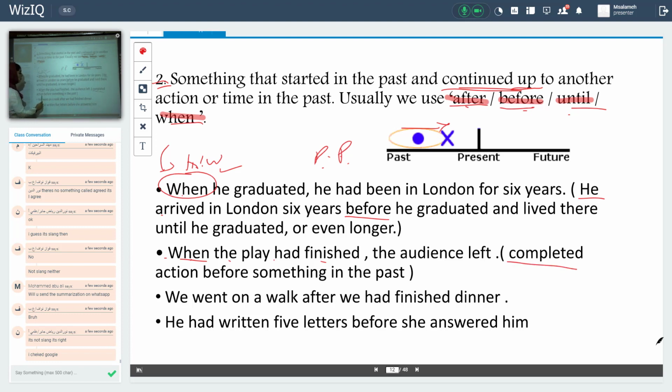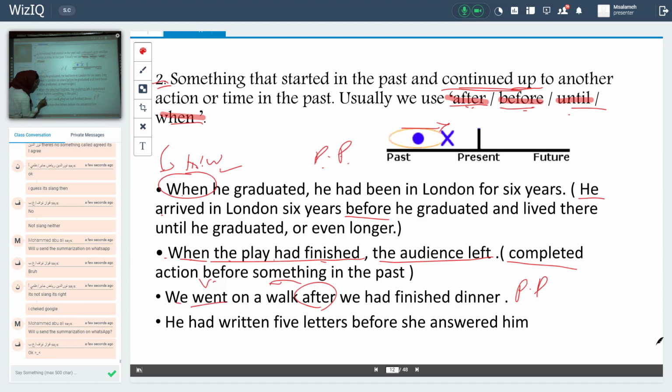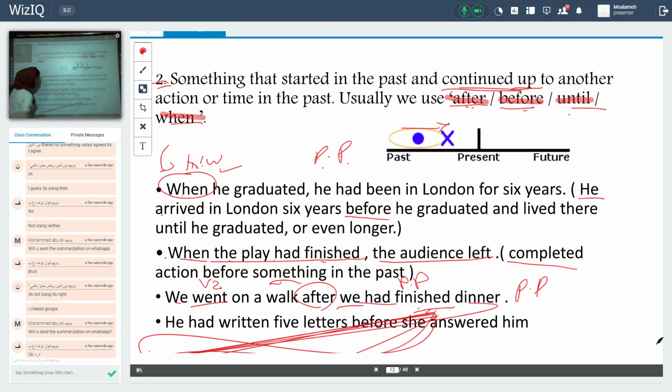Completed action before something in the past. The audience left when? When the what? When the play had finished. Two actions. It's something repeated. I'm just repeating what I say. Okay. We went on a walk after we had finished dinner. Keywords. That means the sentence is in which tense? Past perfect. Okay. We went, verb 2. He, past perfect. We had finished, verb 3. Dinner.